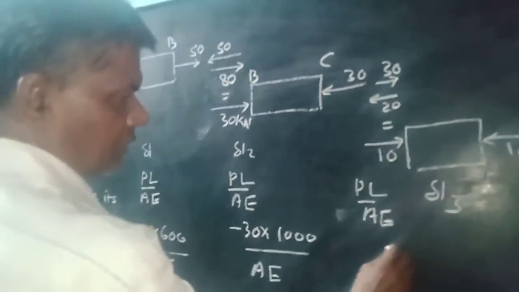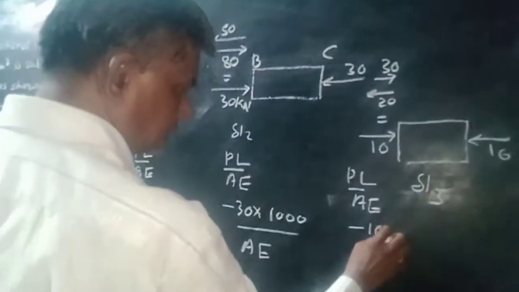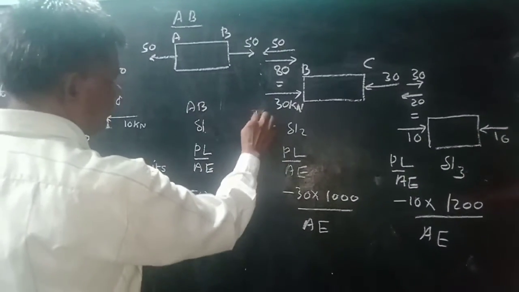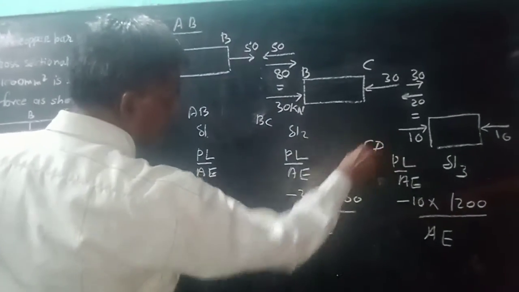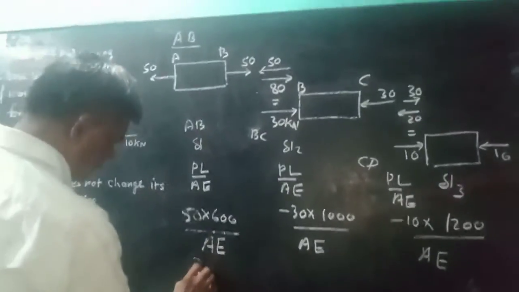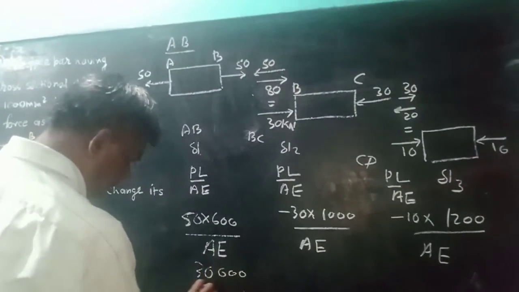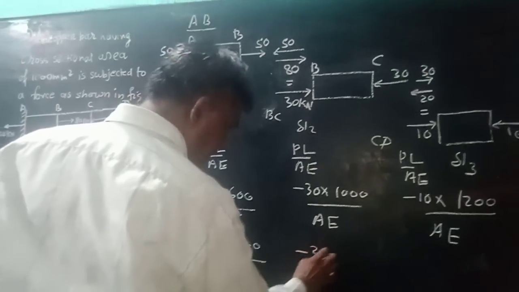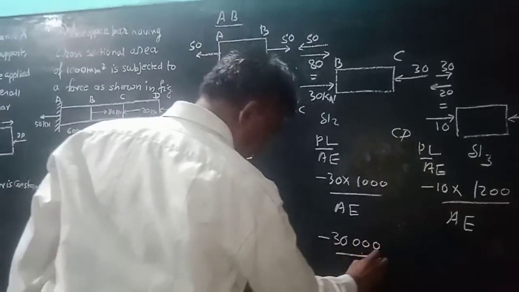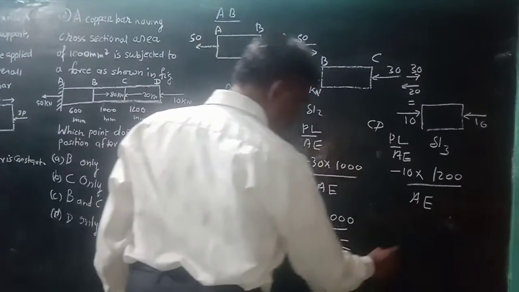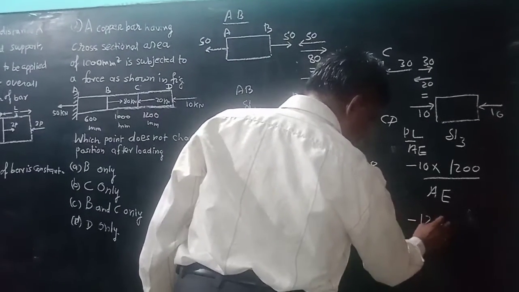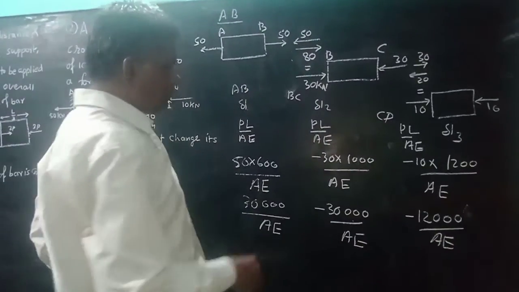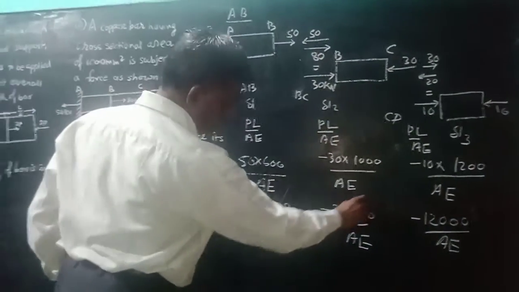In the third case, this is for AB, this is for BC and this is for CD. These are 30 upon AE, and this is minus 30 upon AE, and this is minus 1.2 into 30 upon AE. But according to the situation, these are both the same.